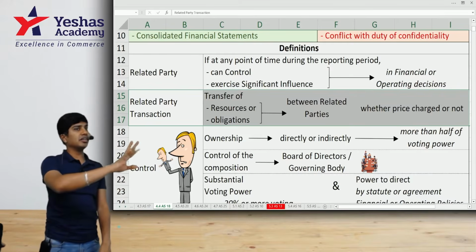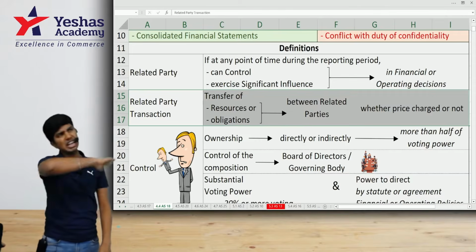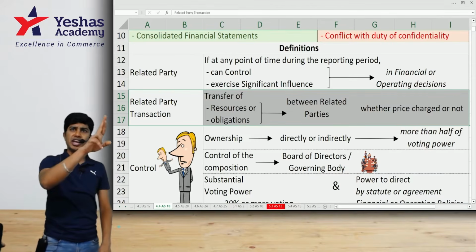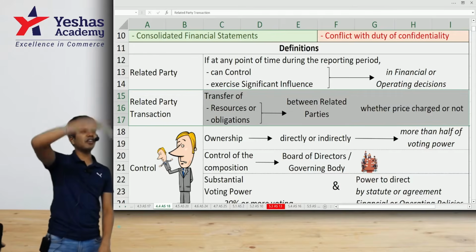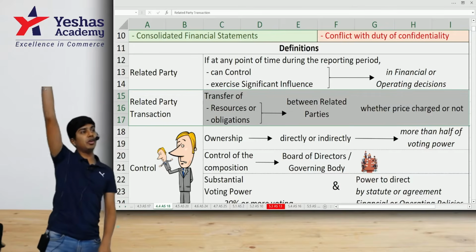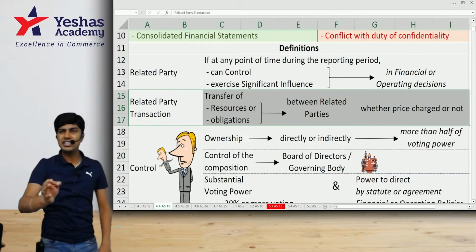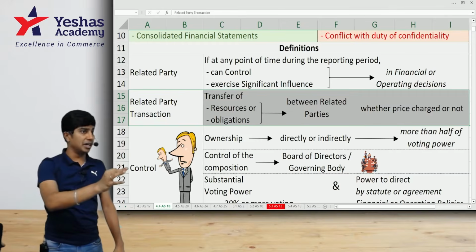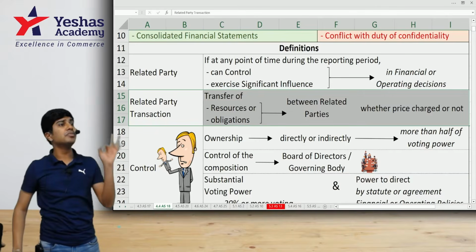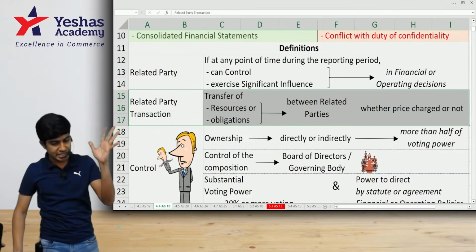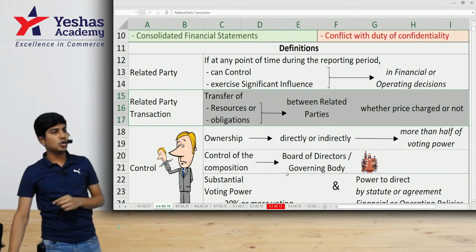So it doesn't matter whether it is for 1 day or 1 week or 1 month, at any point of time during the year, if they are related parties. It doesn't matter whether it is at 0 rupees or fair market value, or above or below fair market value. A transaction to transfer assets or liabilities, resources or obligations between two entities is always considered a related party transaction. Now we use two words, control and significant influence.